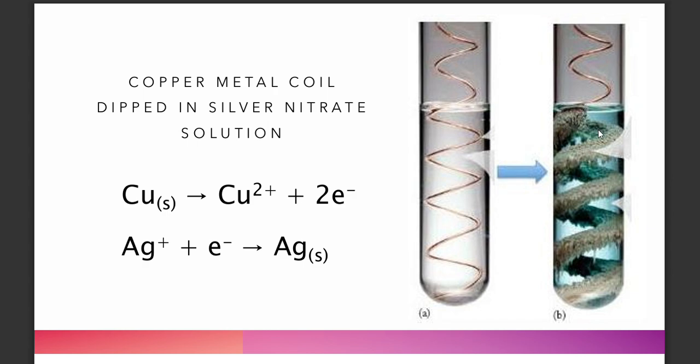So the white precipitate is actually the silver from your silver nitrate solution. So the copper wire is oxidized, and silver is reduced.